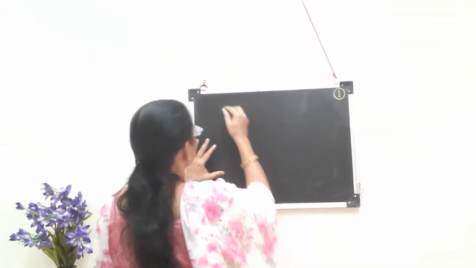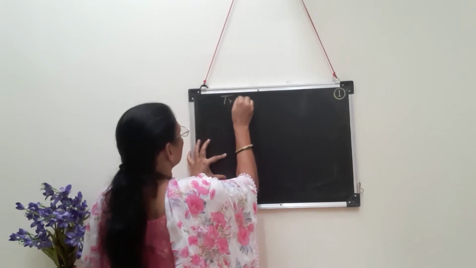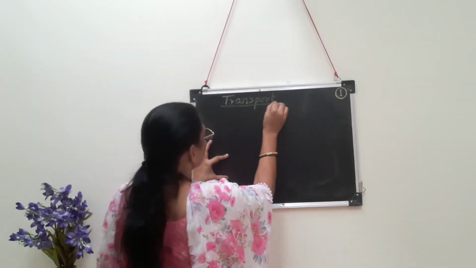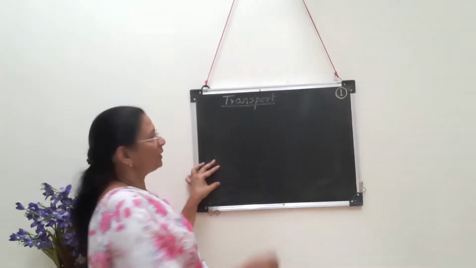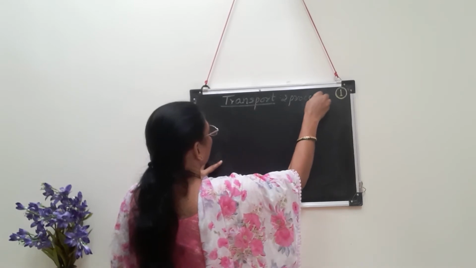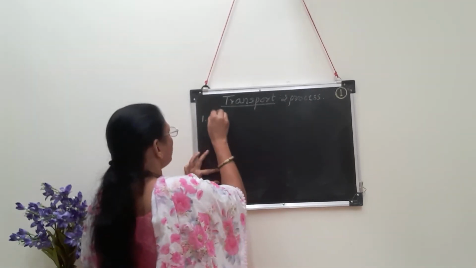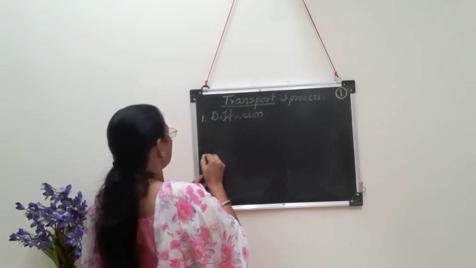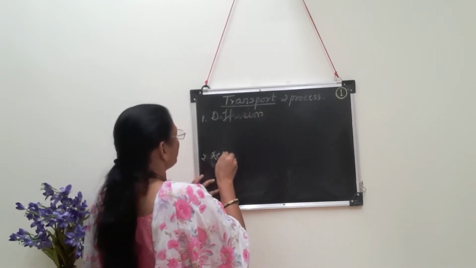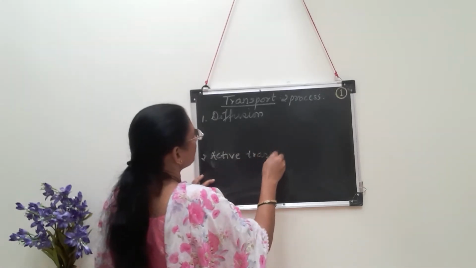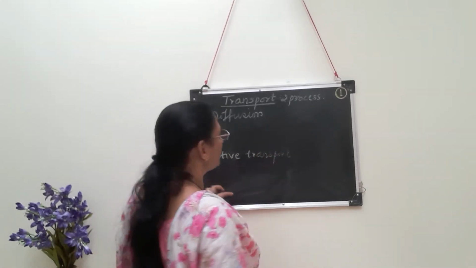See, the transport which we are studying, this transport takes place by two processes, and these two processes of transport are, first one is called as diffusion and second one is called as active transport. What is the meaning of these two terms? First one we will see diffusion.